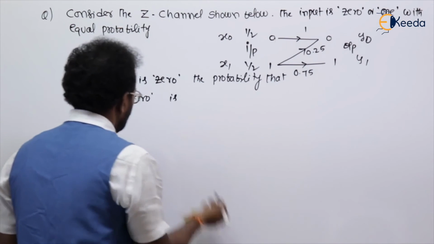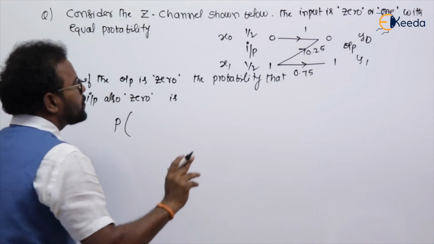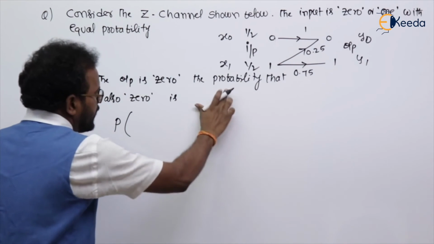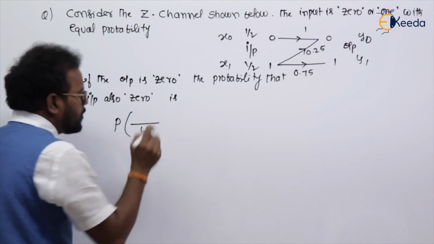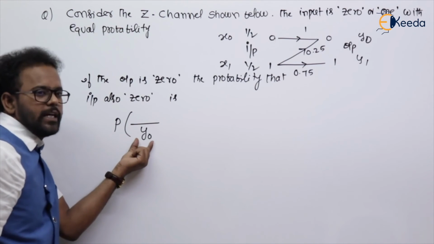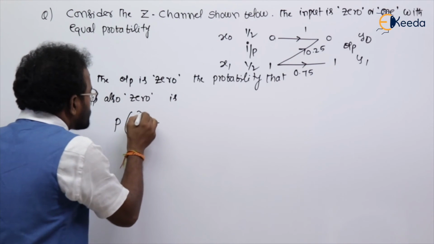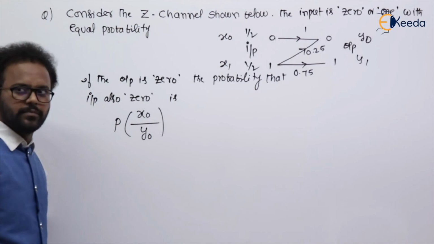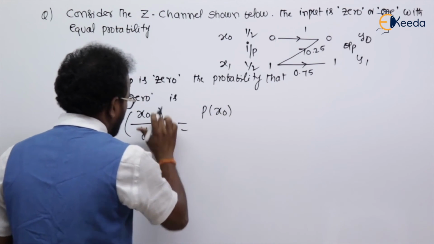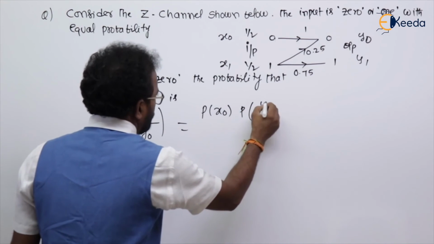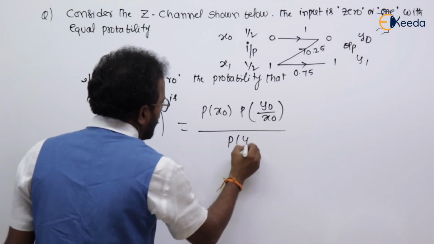What is being asked is, already knowing that the output is 0, the condition that the transmitted symbol is also 0. That is nothing but P of x0 into, reversing it, P of y0 by x0, divided by P of y0.